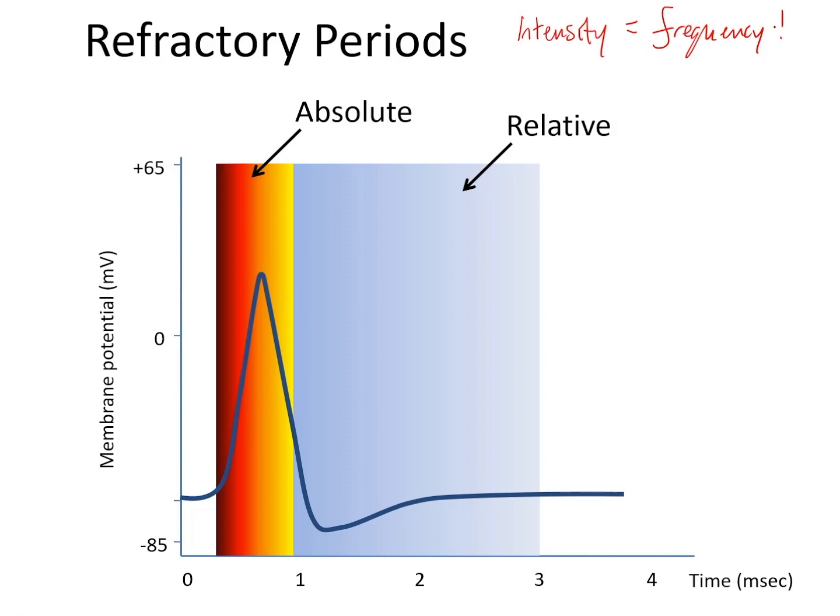There is an absolute refractory period, shown here in the red shaded area, which is the time from the beginning of one action potential when it is simply impossible to stimulate another one. This results from the closure of those inactivation gates in sodium channels, and these inactivated channels must then fully close. The gates must be reset before the channel could be reopened for a reactivation event. There is then a relative refractory period, this blue shaded area, which is the time after the absolute refractory period when another impulse could be evoked, but only if there is a much stronger stimulus applied.